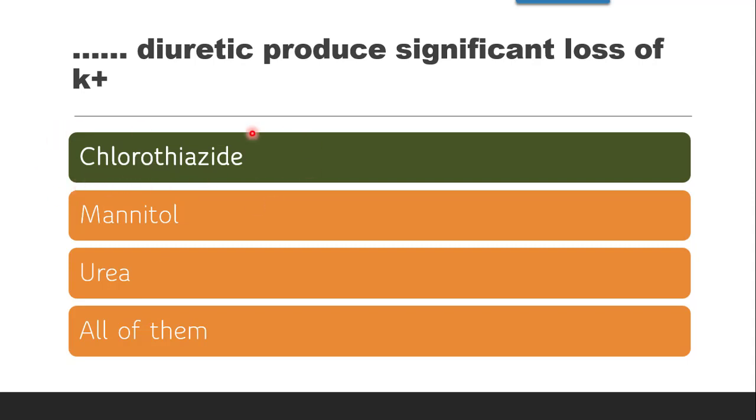Chlorothiazide is a thiazide diuretic, as well as furosemide also produces significant loss of potassium, which will give rise to the condition hypokalemia. To recover from that hypokalemia, we need to supplement with potassium supplements like KCl.